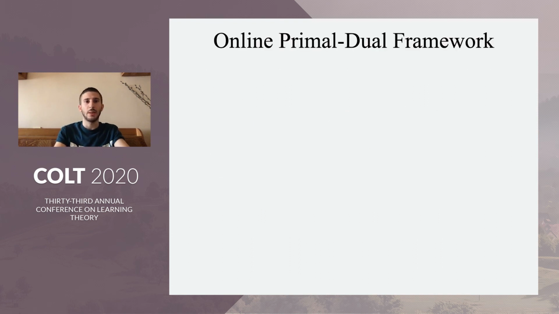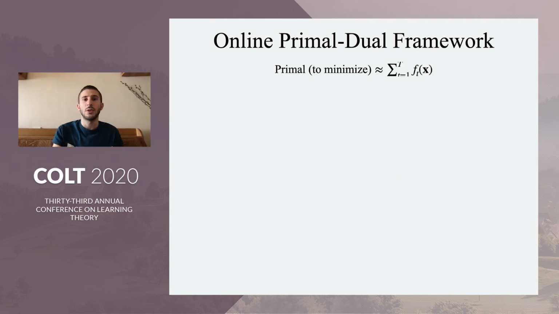Like I said, we use a different approach to analyze the online algorithms, and it's called the online primal dual framework from previous work. This is a known approach, however, it has not been used to improve any results in the community.